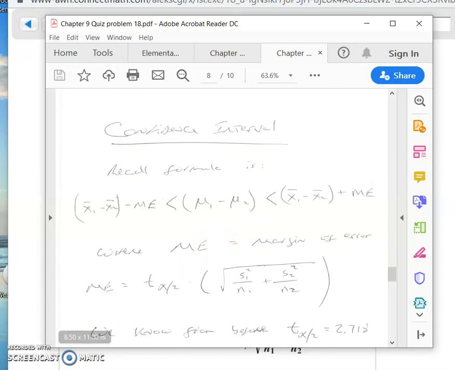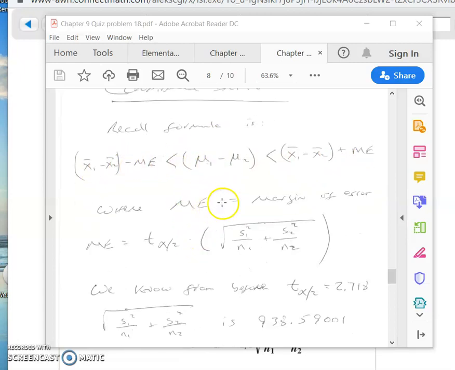Okay, now for the confidence interval. I don't have time to find it in the book. You just have to find it yourself. I think it's chapter 7. Here's the formula. This is delta here. Delta means difference. The difference between mu1 and mu2, this mu1 take away mu2, is the parameter we're trying to estimate. It's between our point estimate plus the margin of error, and over here it's our point estimate minus the margin of error. So the margin of error is this. That comes from the formula.